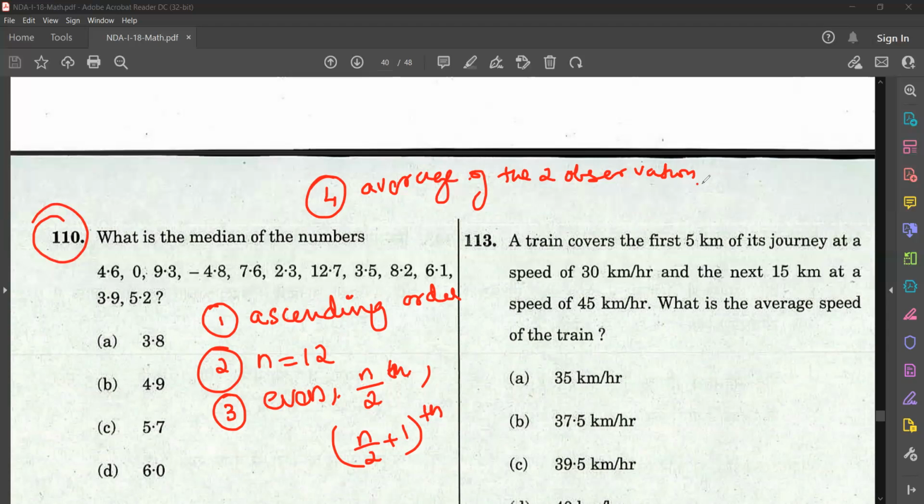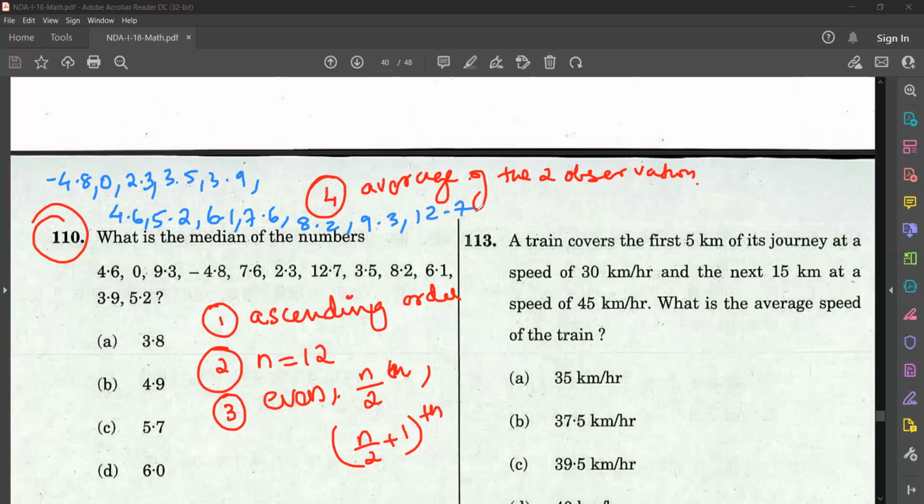So arranging in ascending order, it will be negative 4.8, 0, 2.3, 3.5, 3.9, 4.6, 5.2, 6.1, 7.6, 8.2, 9.3, 12.7. So this is the correct order, ascending order.